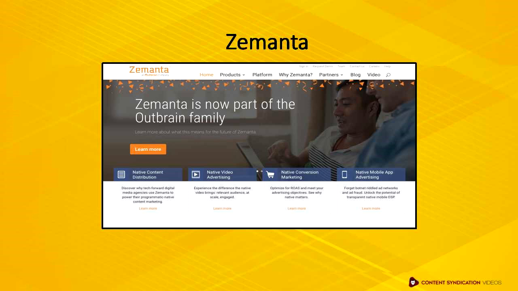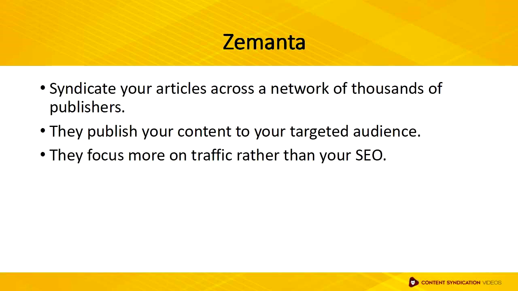Zemanta is similar to Outbrain. Your articles will be syndicated across a network of thousands of publishers, which includes popular news sites and blogs. Zemanta does all the work for you. After submitting your content, Zemanta works by publishing your content to your targeted audience. The best thing is, you have complete control of the images as well as the title for your articles.